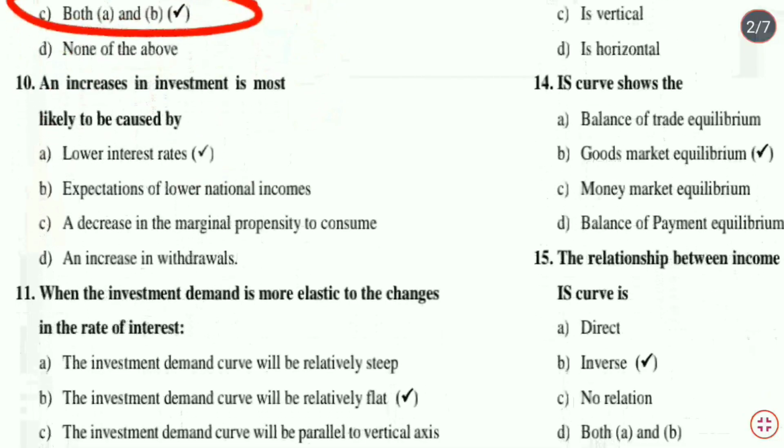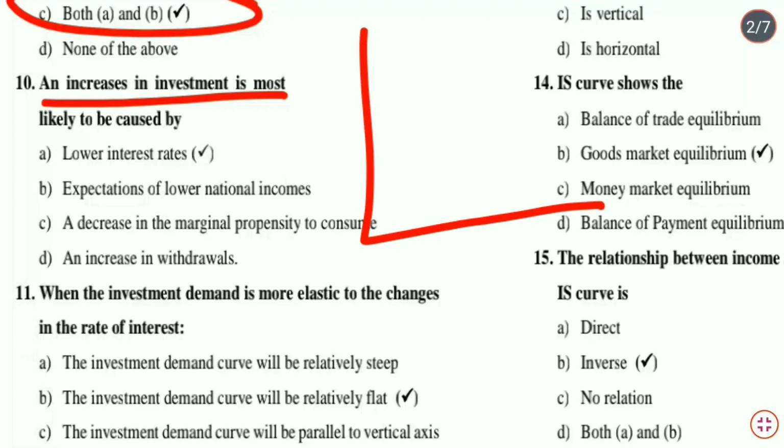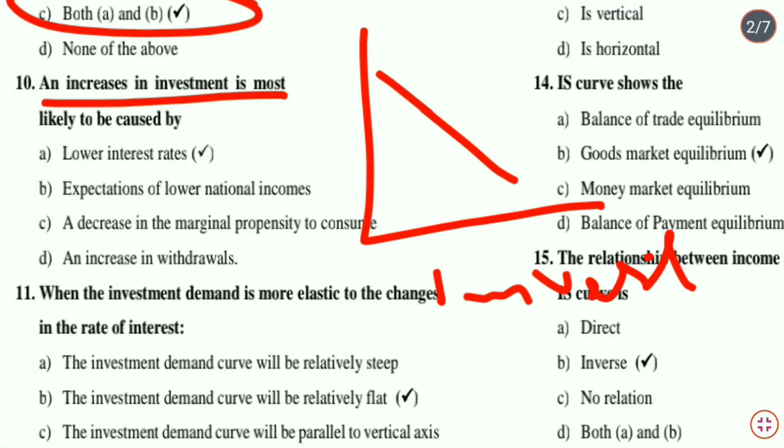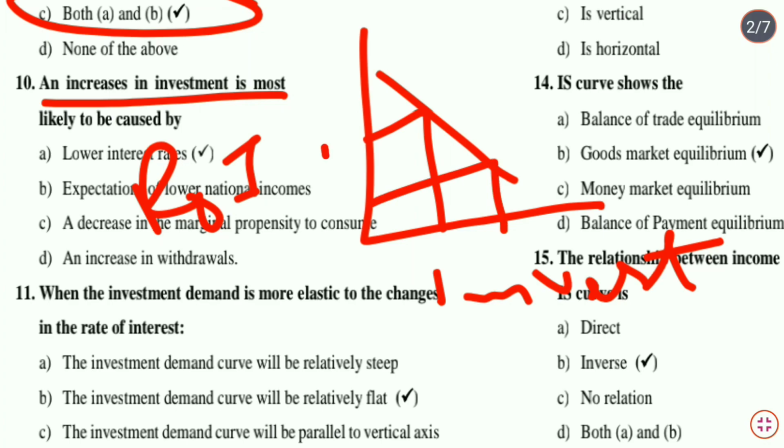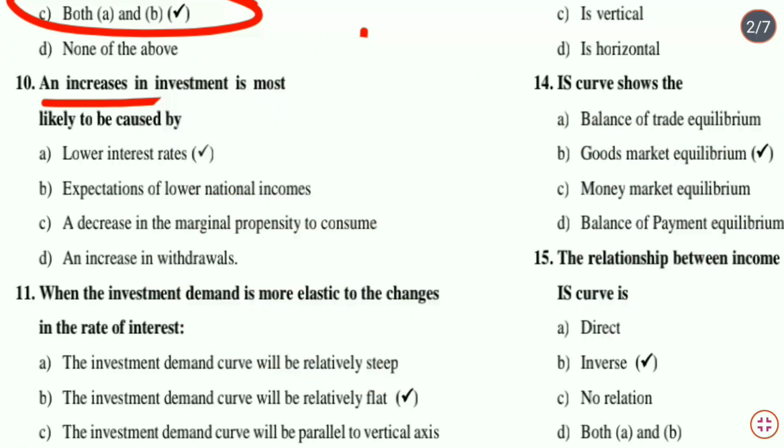Next question, that is an increase in investment is most likely to be caused by. इन्वेस्टमेंट डिमांड फंक्शन से रिलेटेड ये क्वेश्चन है. This is the investment demand curve. यहाँ पे हम अमाउंट ऑफ इन्वेस्टमेंट डिमांडेड मेजर करते हैं, यहाँ से हम रेट ऑफ इंटरेस्ट को मेजर करते हैं. Now the increase in investment is caused by a decrease in the rate of interest. Therefore we can say lower interest rates. Option A is the correct answer.